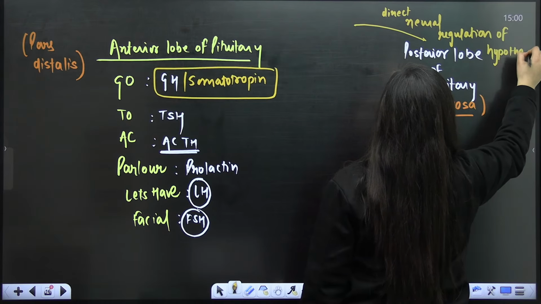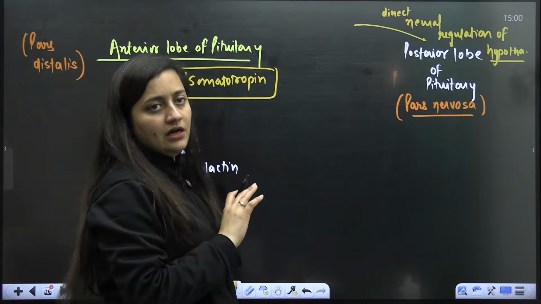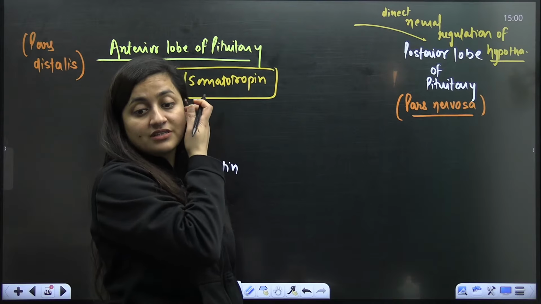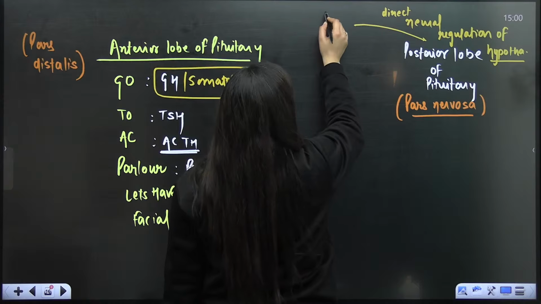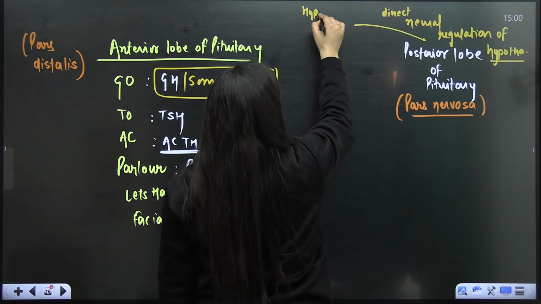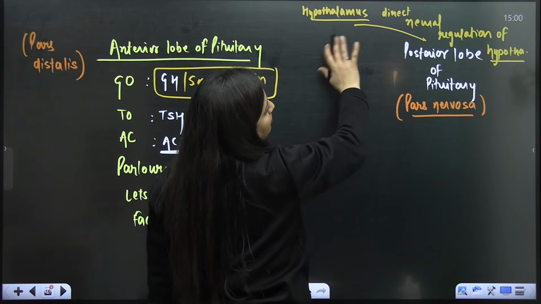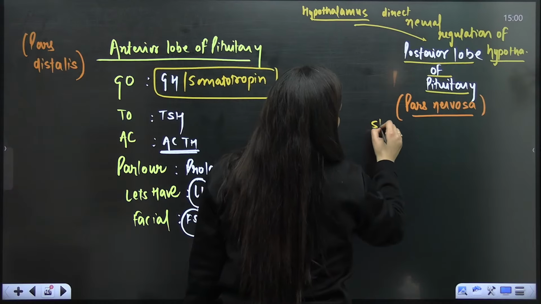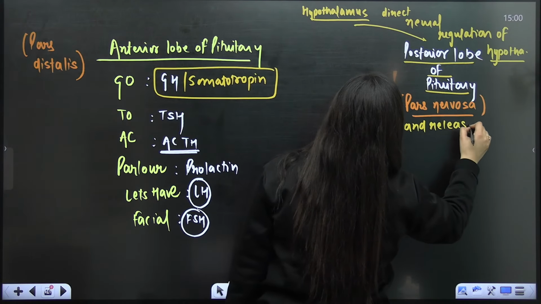Hypothalamus is the supermaster gland. Here the message will not pass through the hypophyseal portal system; rather, direct neural regulation is there. The hypothalamic neurons form the hormone, and they give it to the posterior lobe of pituitary to store and to release when required.